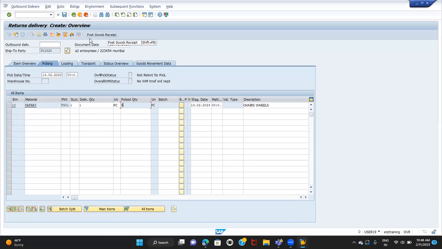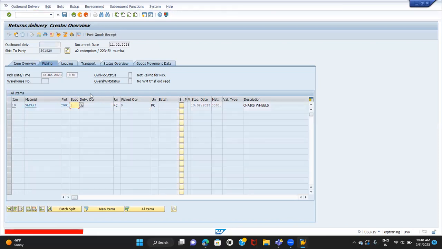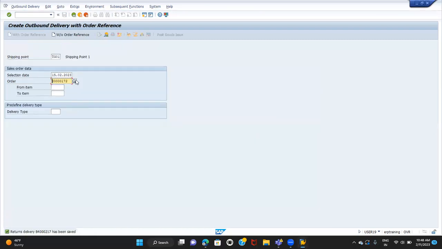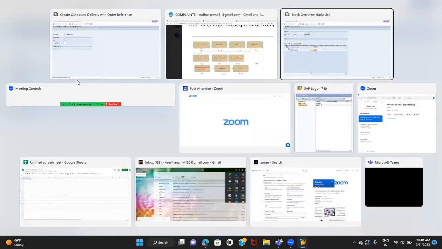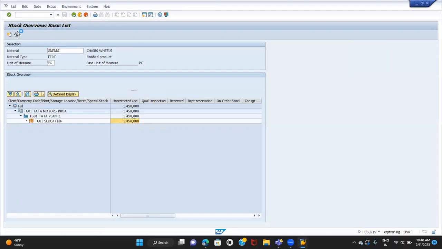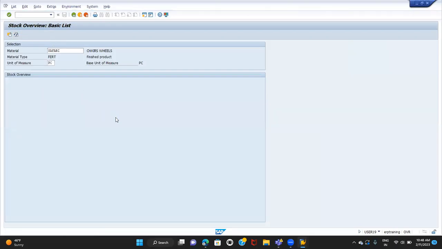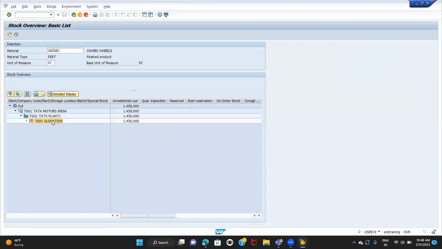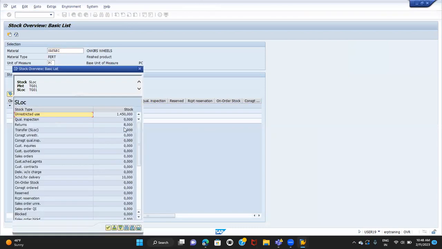Then post goods receipt. Okay, so here we have a post goods receipt. That means enter the store location. Suppose return delivery has been posted. If you want to check the stock, okay, so no stock will get updated here. But if you check the return stock, what will be the return stock? It became 8.